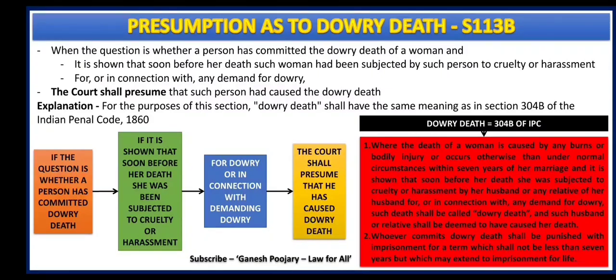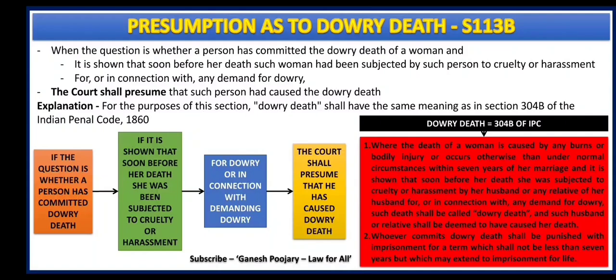After reading the provision under section 113B, you might be feeling that there is a difference between section 113A and B. Under section 113A, we have understood that husband as well as relatives are covered. But here there is no mention of relatives.